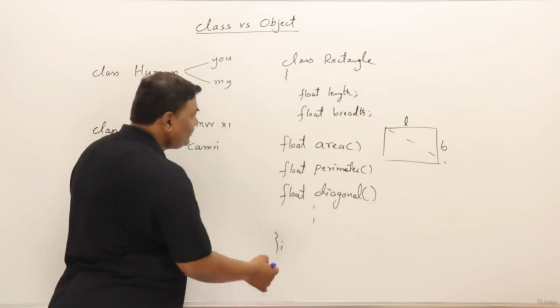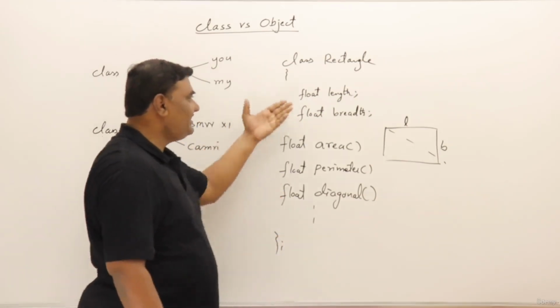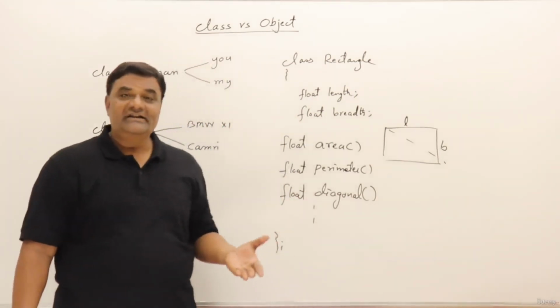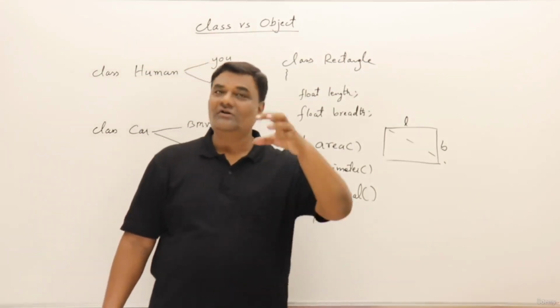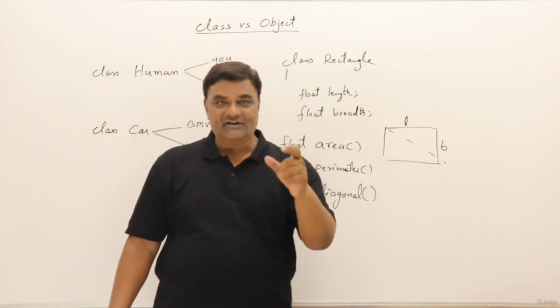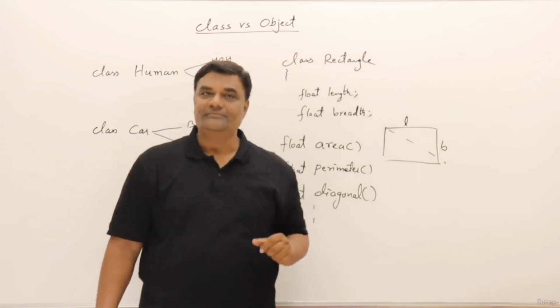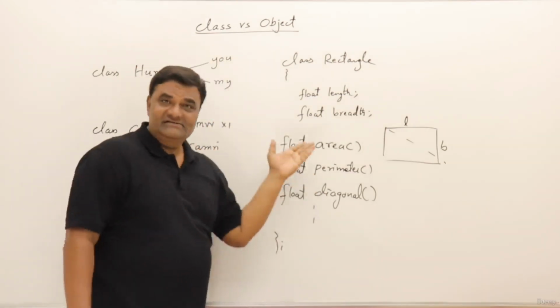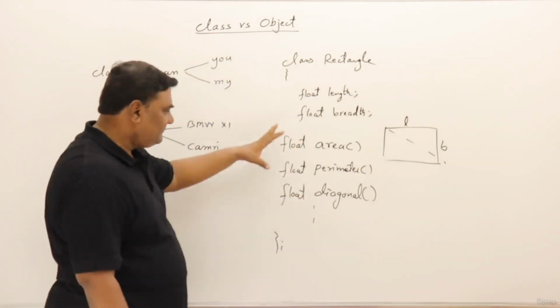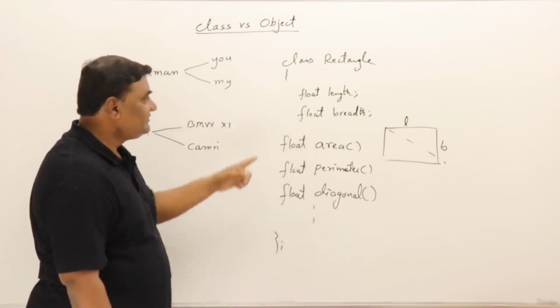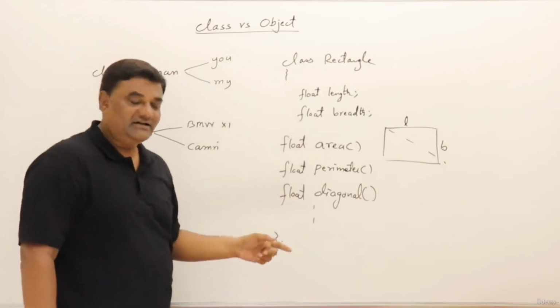So these are a set of functions, and this is the data. So if you say data and function, now anything in the world you can define in terms of data and its functions if it is useful for you. So this is a class. I have not written the complete class, I have not written the details, so this is more abstract.